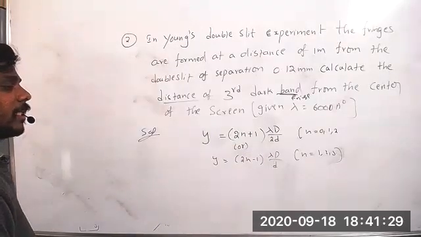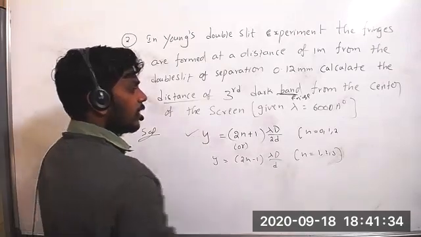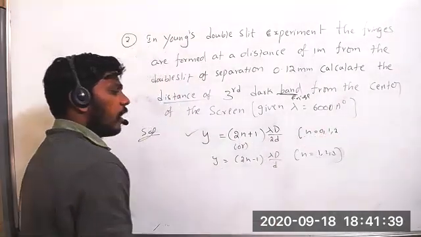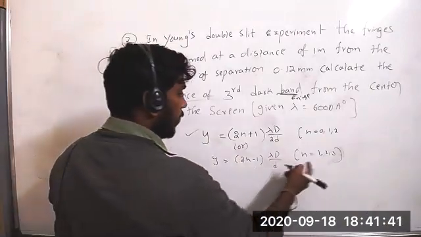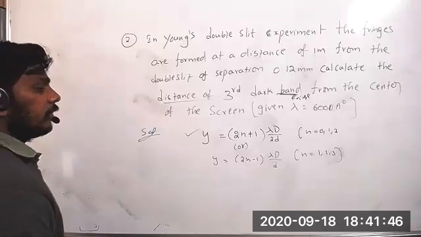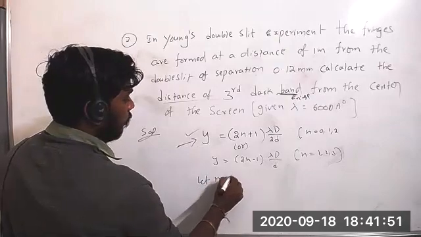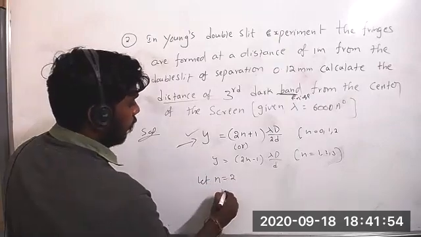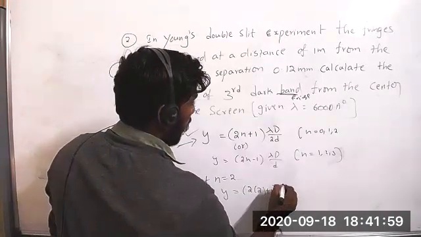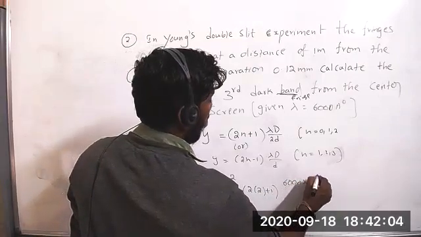Now they are asking for the third. So when you are using this formula, what is the third one? Here n is how much? 2, for the third one. If you take the other formula, then n equals 3. So remember like that. So from the first formula, let n equal to 2, then y equals 2 into 2 plus 1 by 2 into lambda, how much? 6000 into 10 to the power of minus 8 meters.